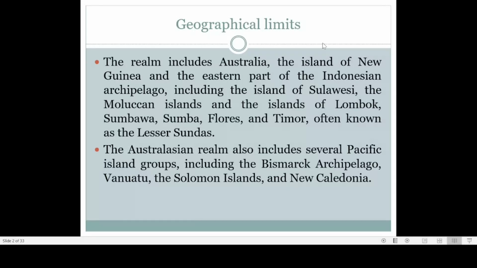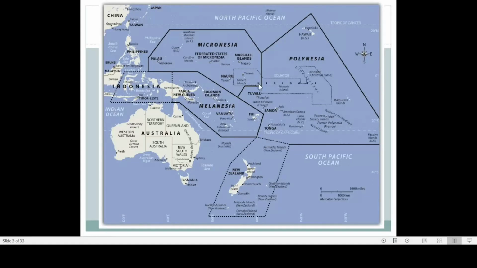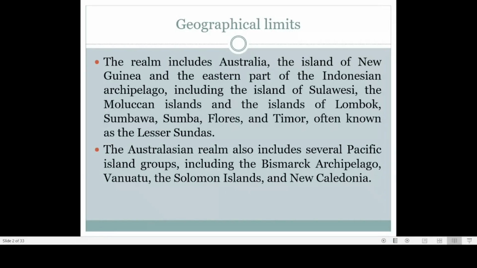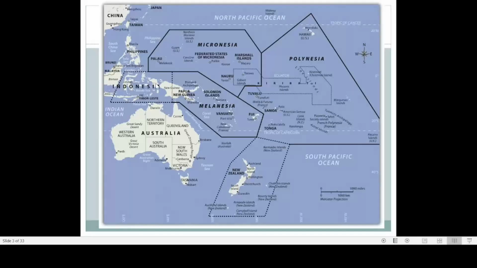Here you can see that this realm includes Australia, the entire Australia. In addition to Australia, several nearby islands are also part of this Australian realm. Here you can see the island of New Guinea. It is very near to Australia. There is no land connection, but it's very close. This is Papua New Guinea, the island of New Guinea.